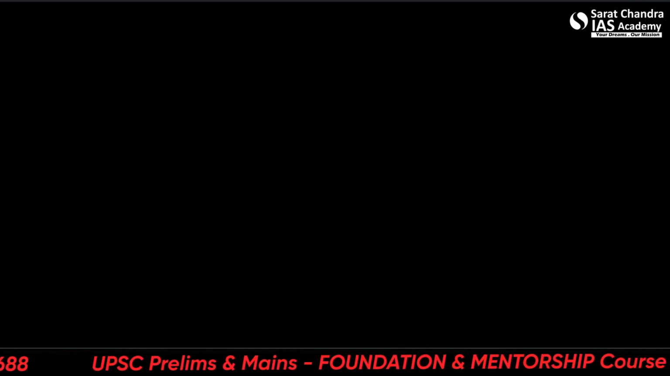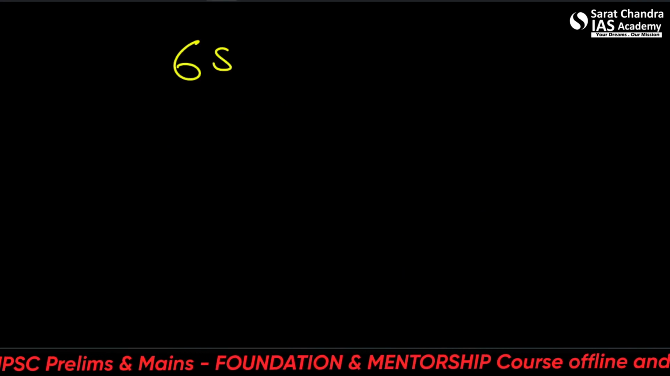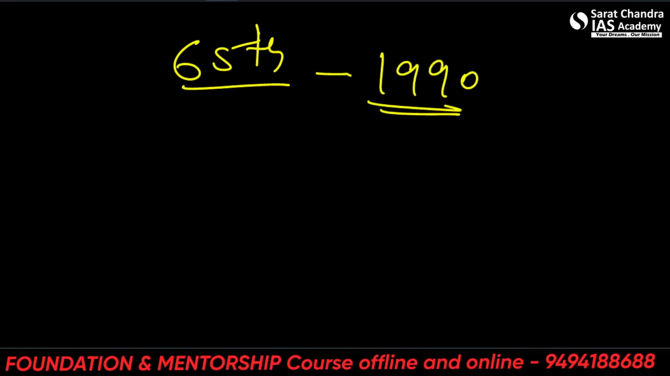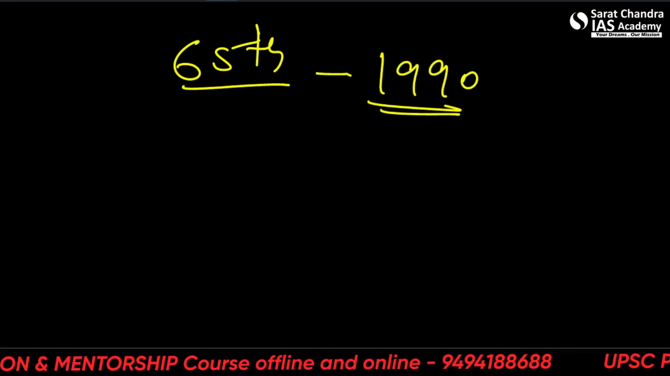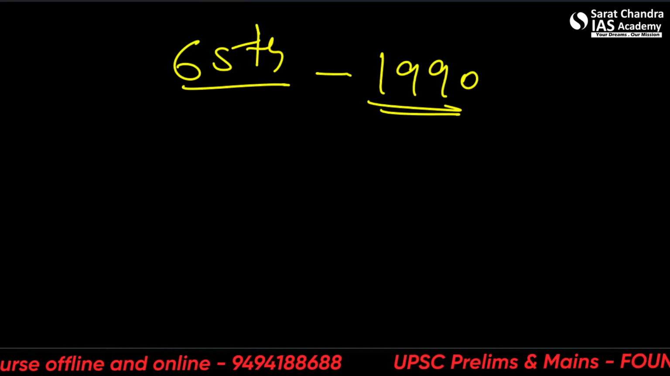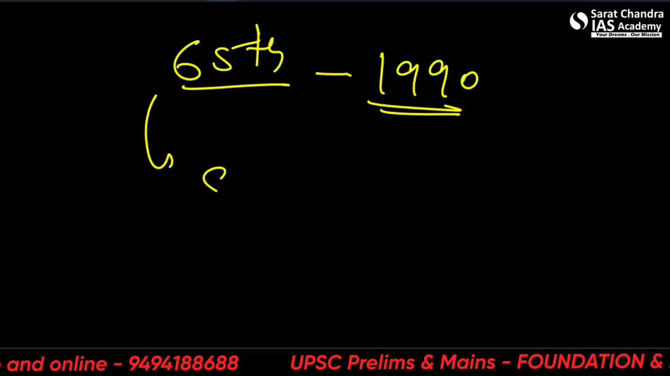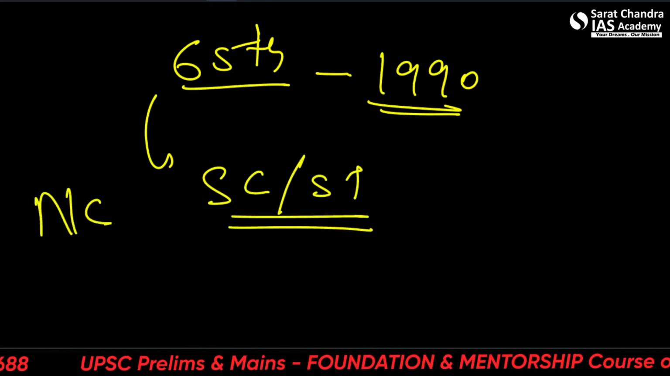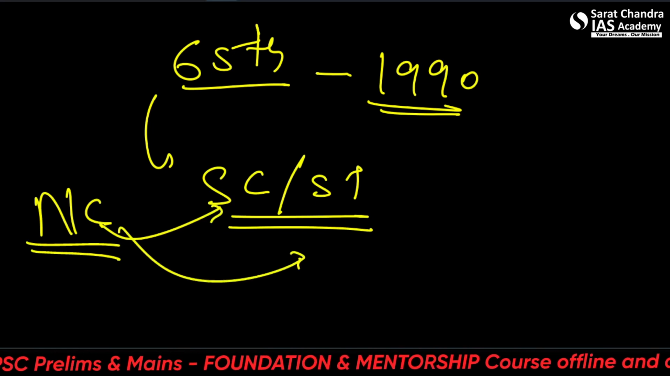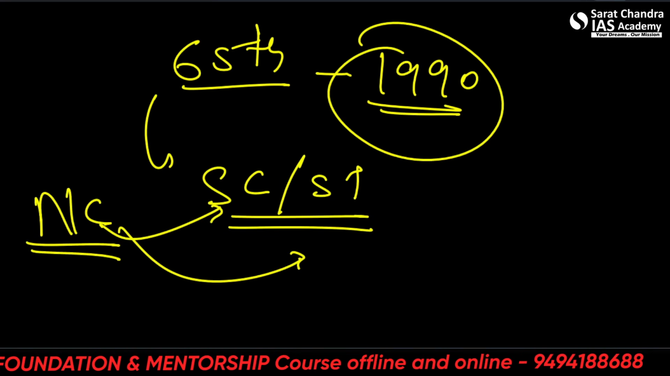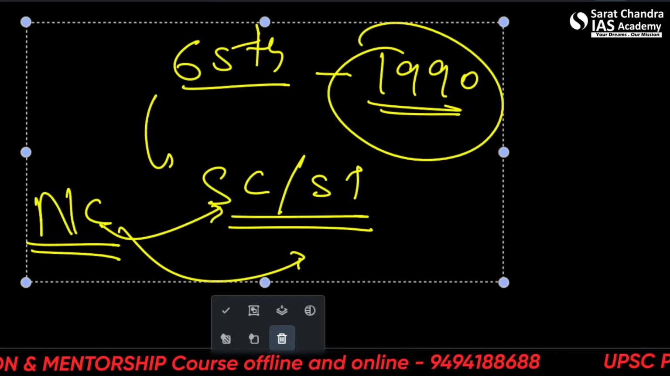Next one is the 65th. It came in 1990. So this was the era of nationalization and all. So we'll move on to that slowly. It provided for the establishment of a multi-member National Commission for SC and ST. So NCSC and NCST. This was in the 1990s. All right. This is also very important. Please remember this. Let's move on to the next one.